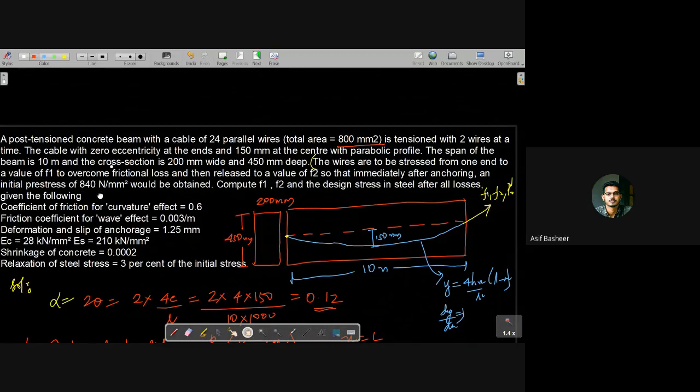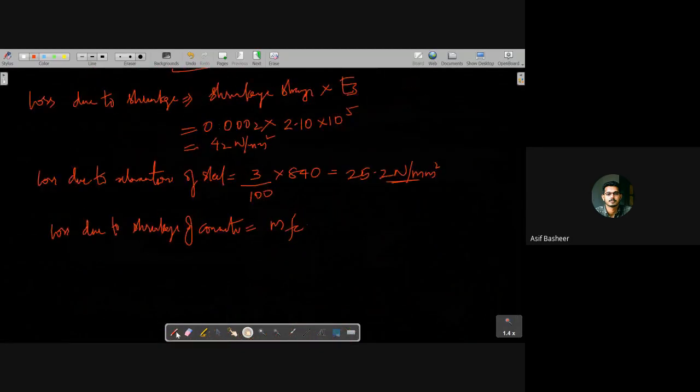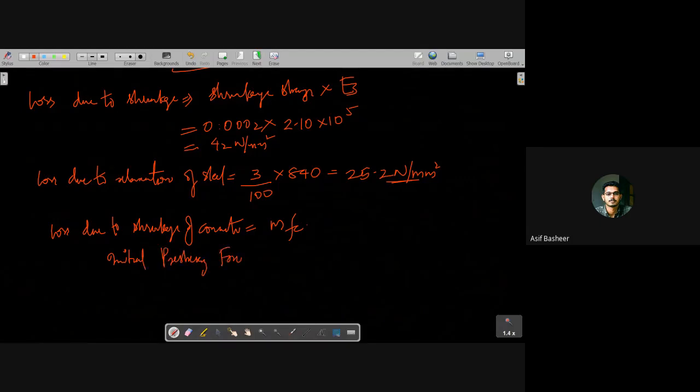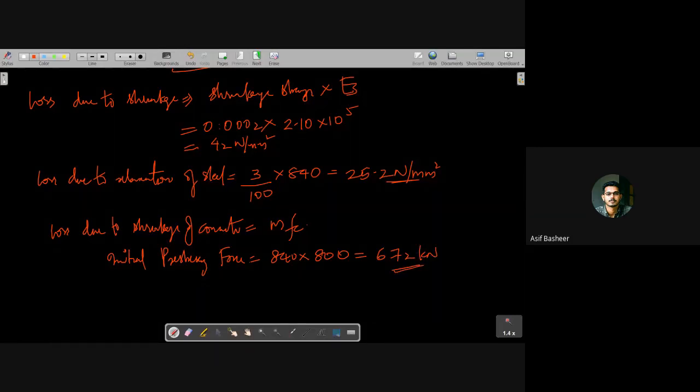So you can calculate the initial pre-stressing force, that is, 840 into area. Here area is given as 800. So this value you will get as 672 kilonewton.